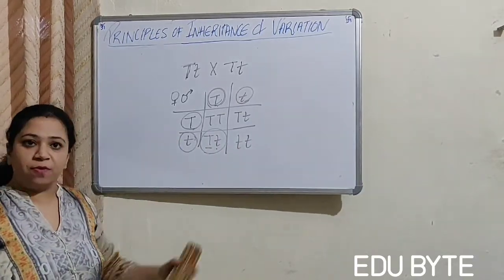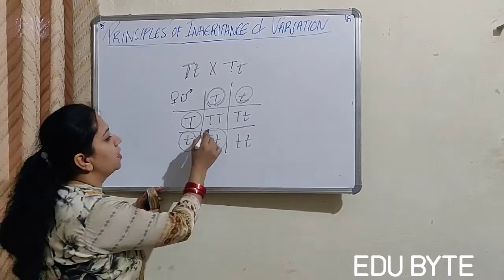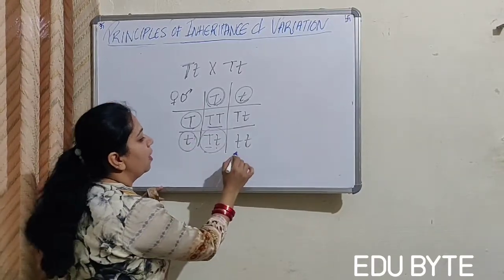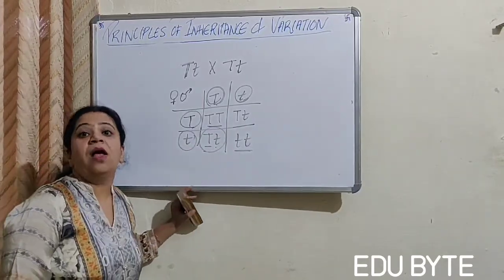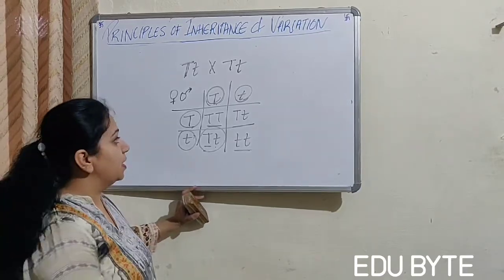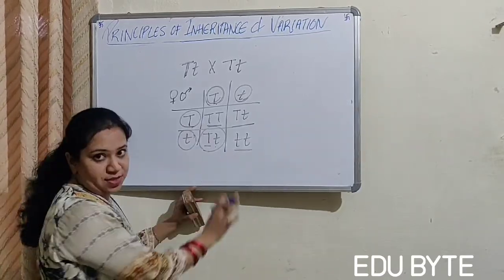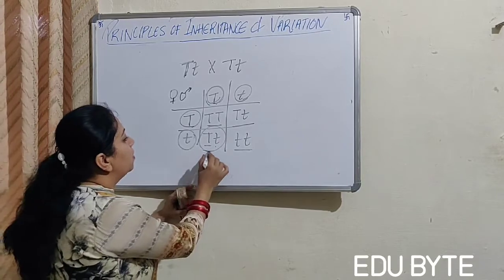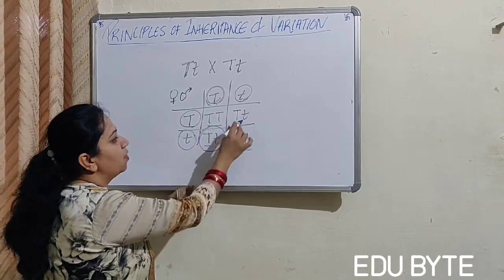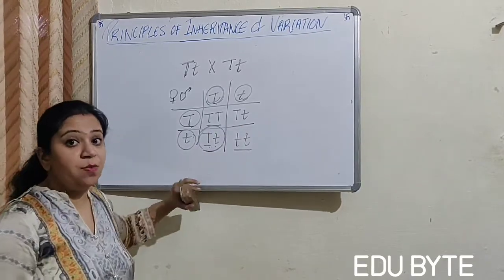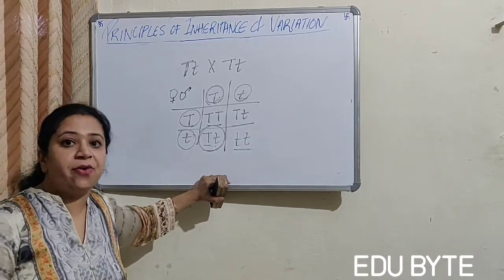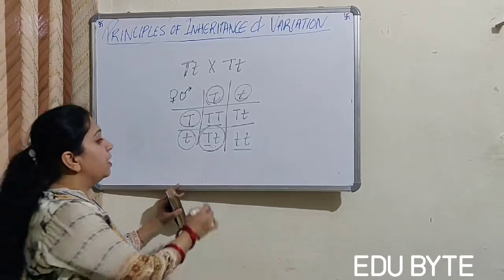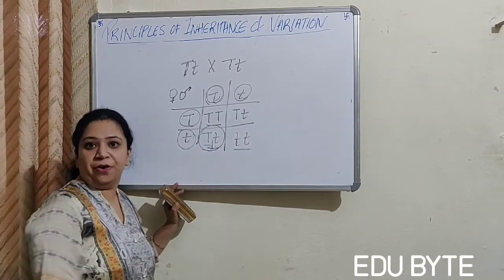Right? So what we are seeing now is that this and this are both homozygous, but this one is dominant and this one is recessive. Now in this one, these both are tall but heterozygous. Heterozygous means they have a dissimilar pair.